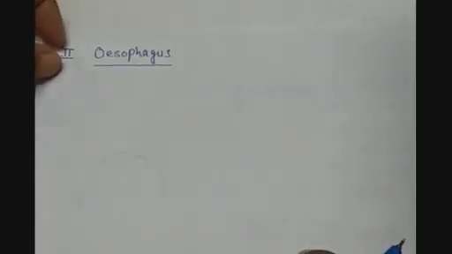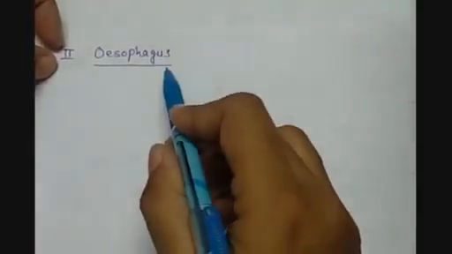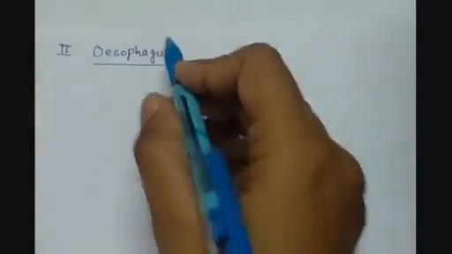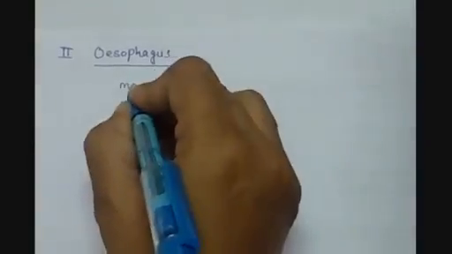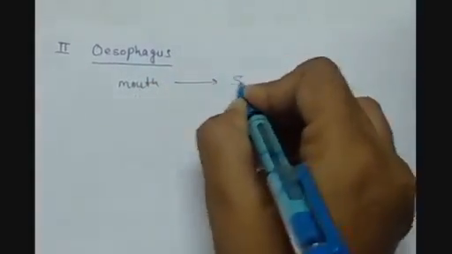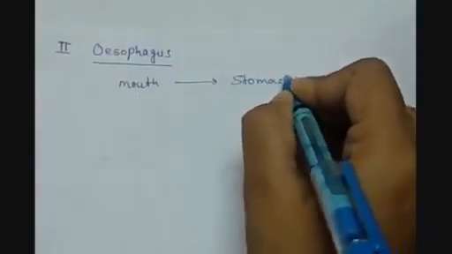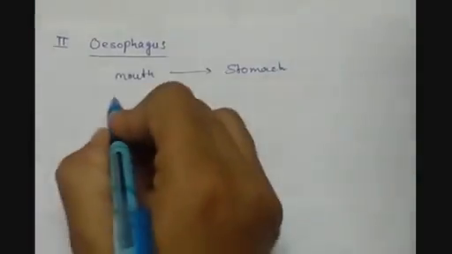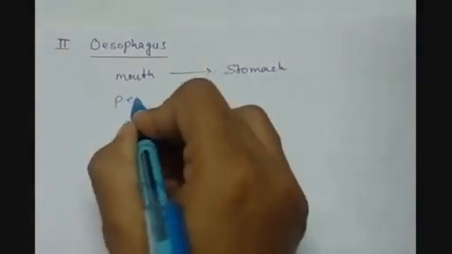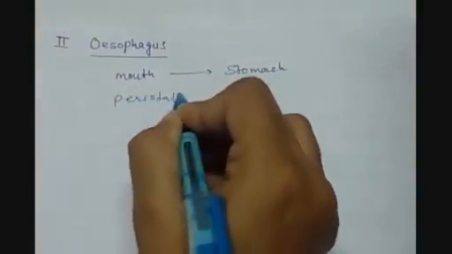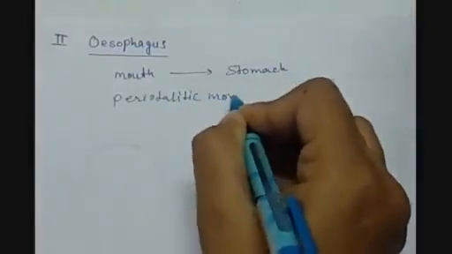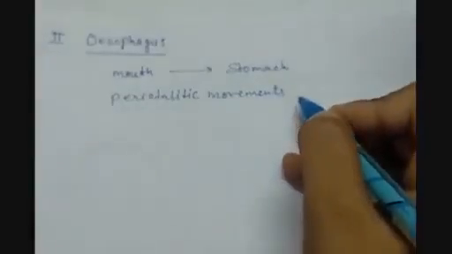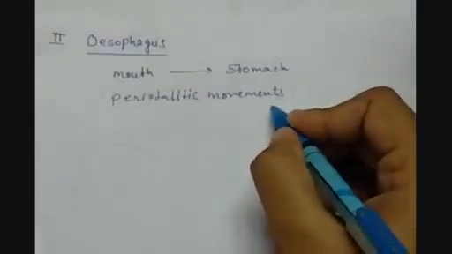The second part of the alimentary canal is the esophagus. Esophagus is a tubular structure which transfers the food from the mouth to the stomach, and it has peristaltic movements so that the food can be moved through the tube-like structure or esophagus.